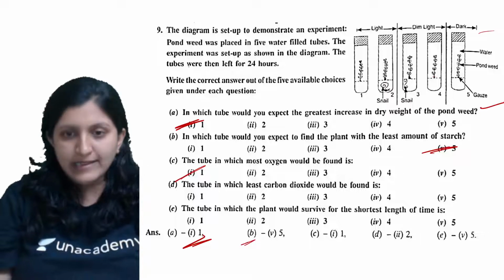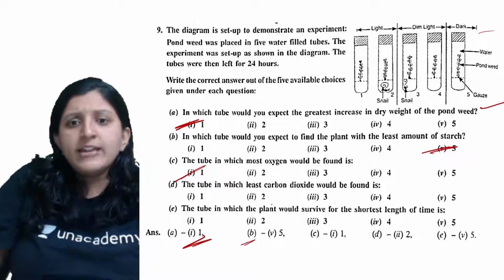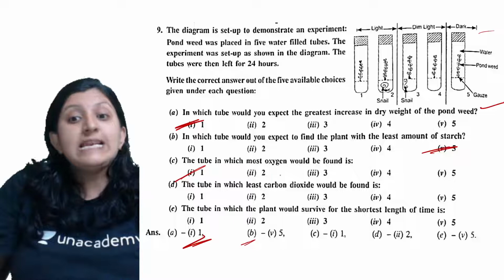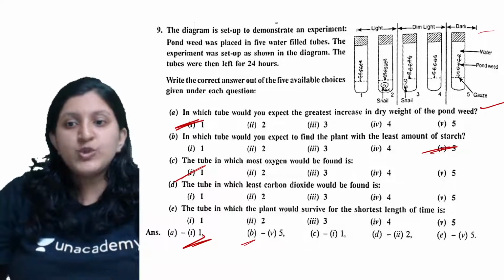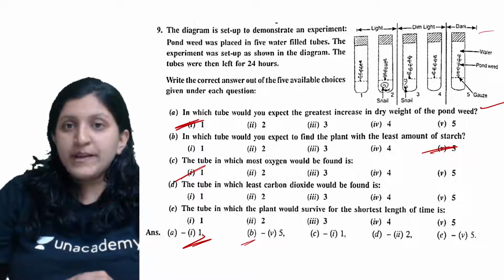Okay, and the tube in which the least carbon dioxide would be found is, where exactly do you find the least carbon dioxide?